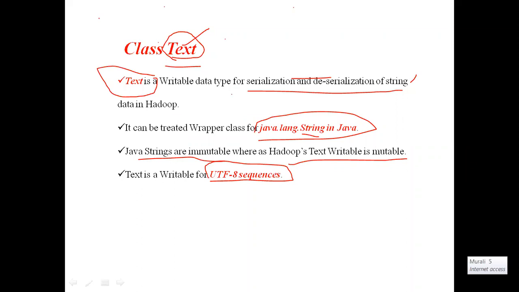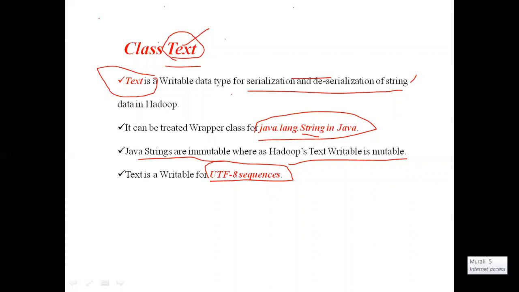For example, in Java, if we write String s1 = "Murali" in double quotations, the Java program will take that Murali directly and store it as Murali.